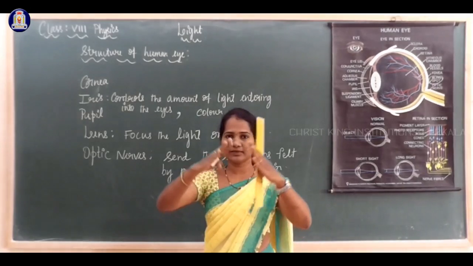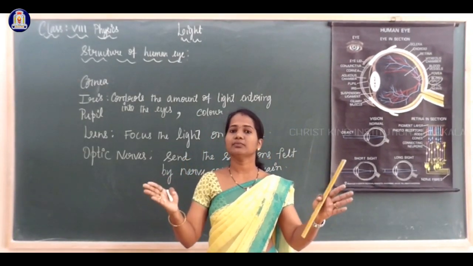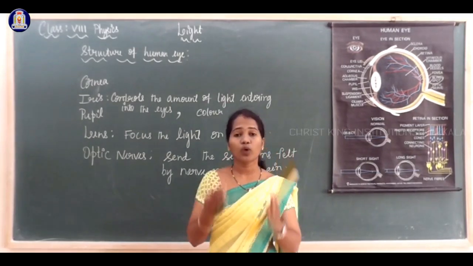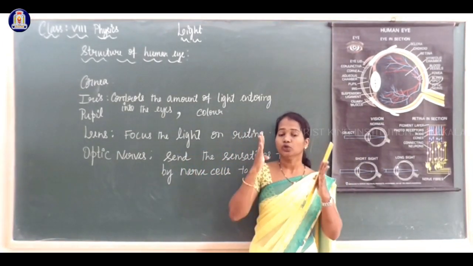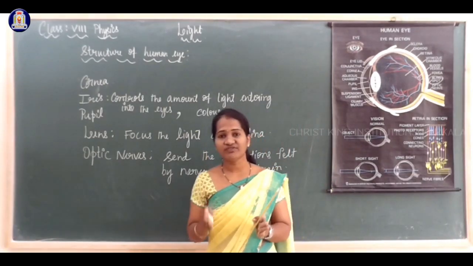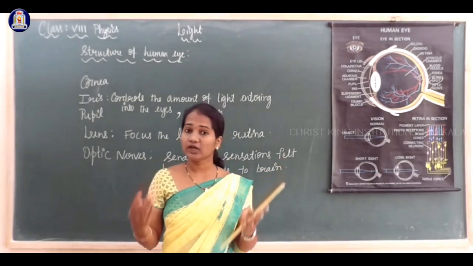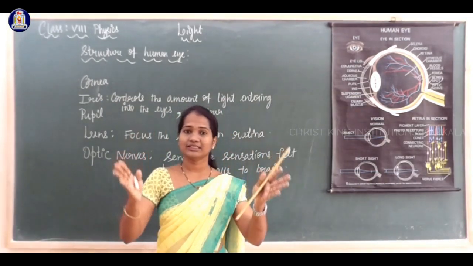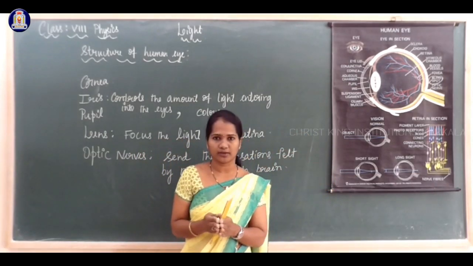Sometimes the lens becomes thicker, in the sense that it expands, and sometimes it contracts. Why does the lens have to expand as well as contract? The artificial lenses we use in day-to-day life, we cannot change their surface. We cannot make them bigger or smaller.